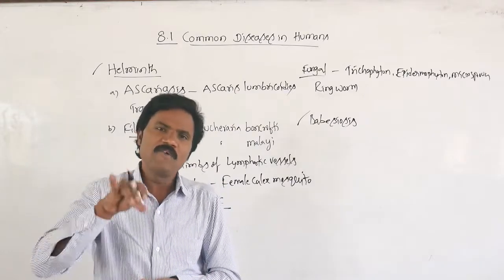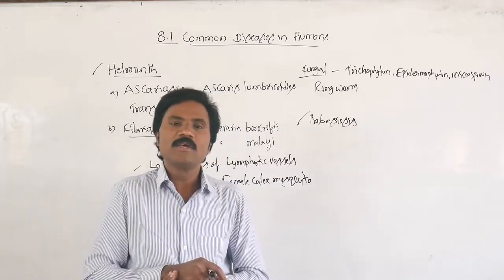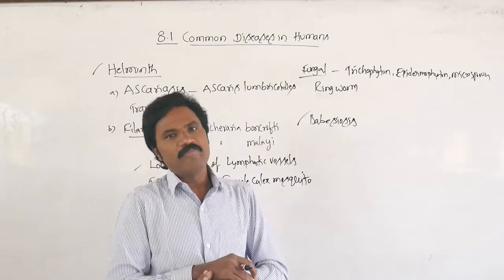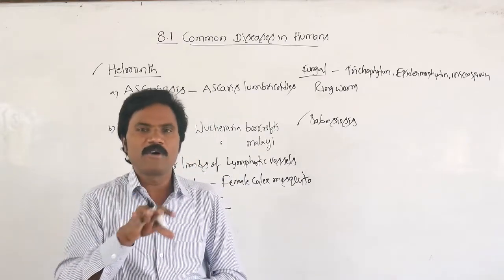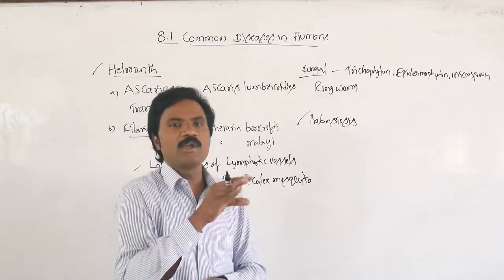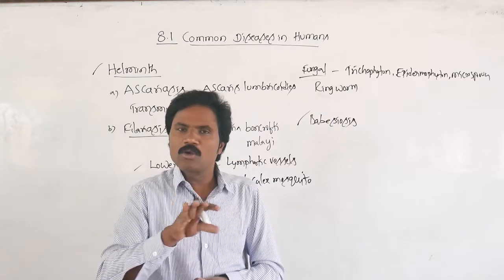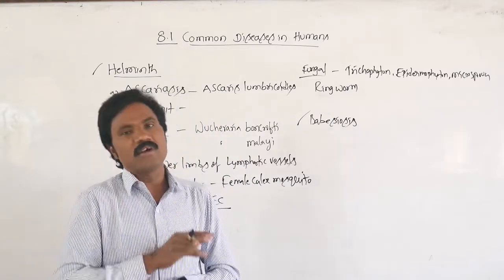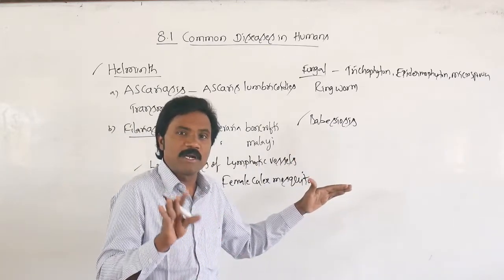As well as African sleeping sickness, how is it transmitted? One specific fly, that is the tsetse fly, Glossina palpalis. If you control these particular flies, as well as prevent the biting of mosquitoes, you control such disease-causing organisms or diseases. So that is the prevention method. So prevention is better than cure.